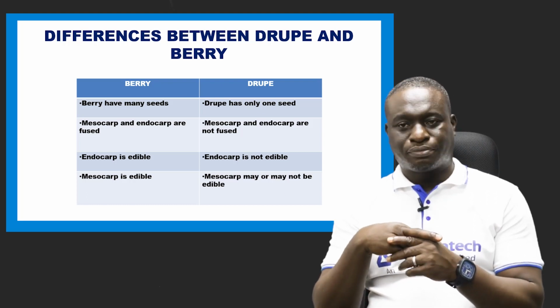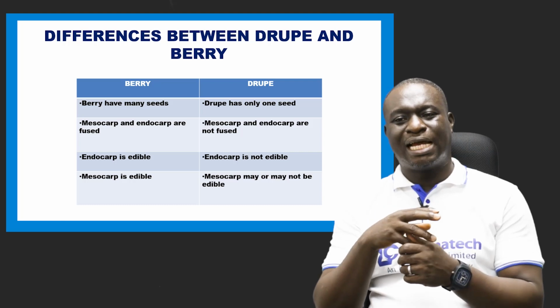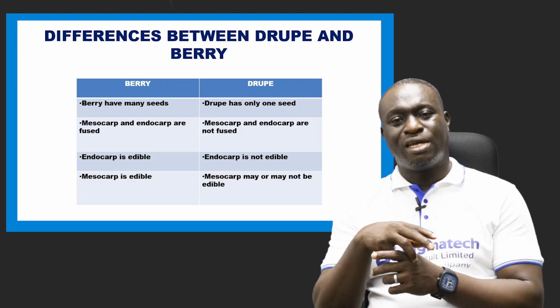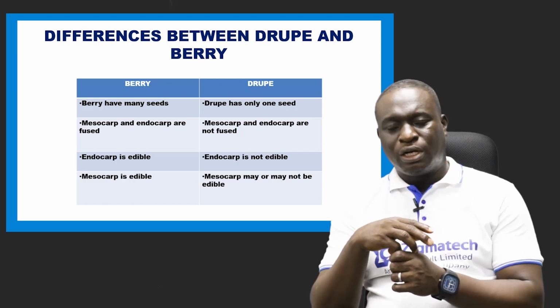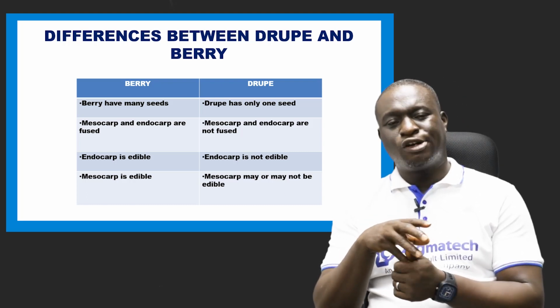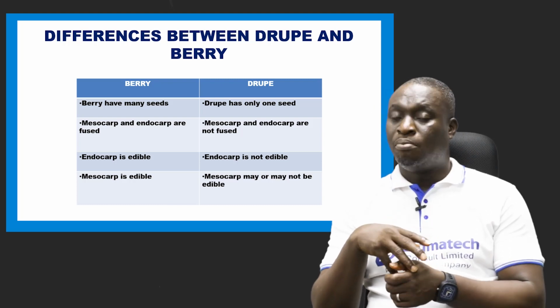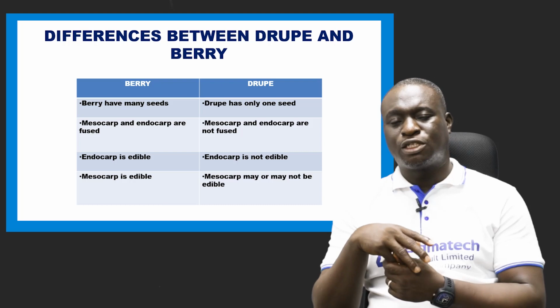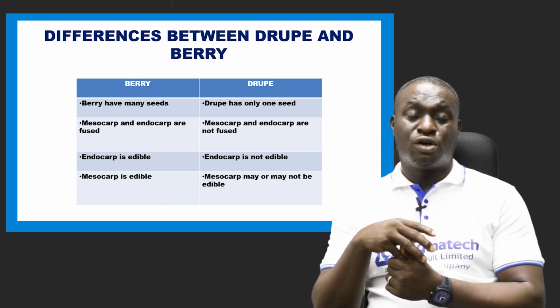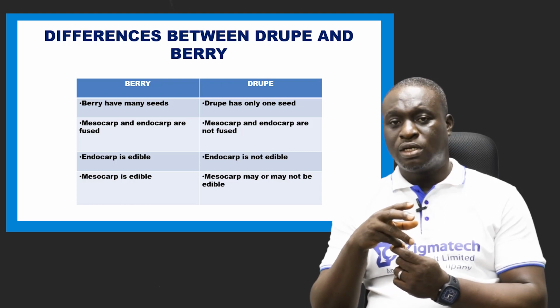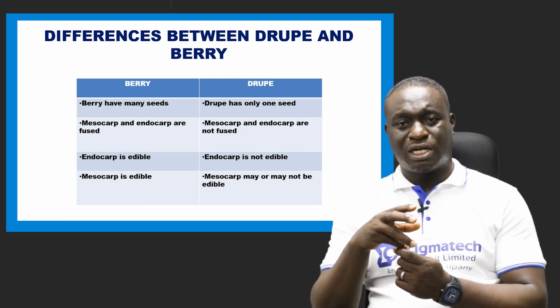Also, the mesocarp of a berry is edible, but in drupe, sometimes it is edible and sometimes it is not. In mango, the mesocarp is edible, but in coconut, the mesocarp is not edible because it is fibrous, and we don't eat it.